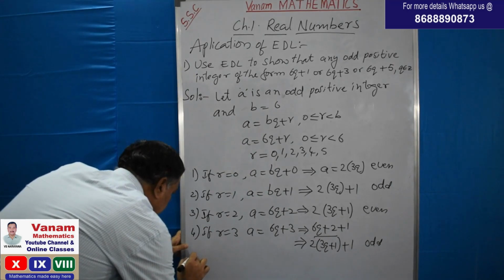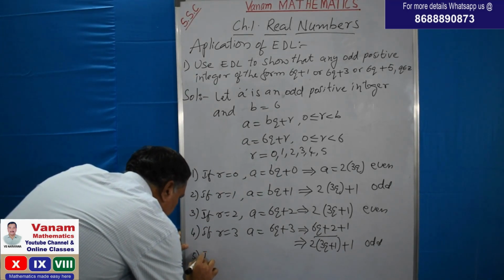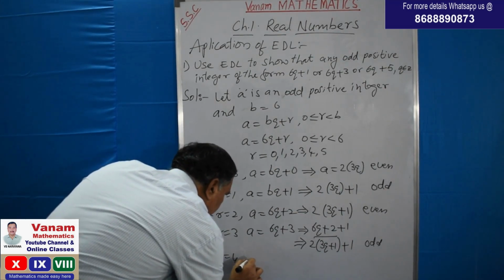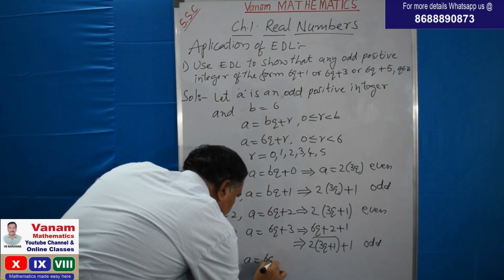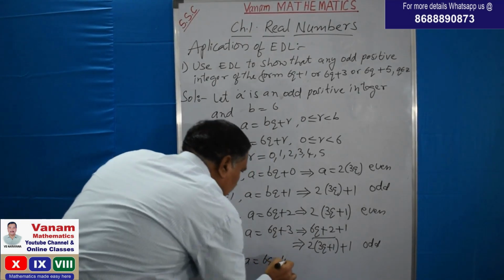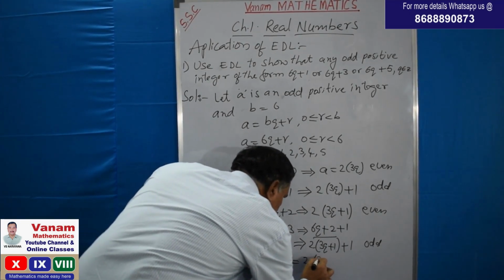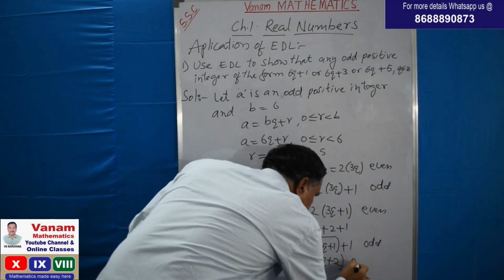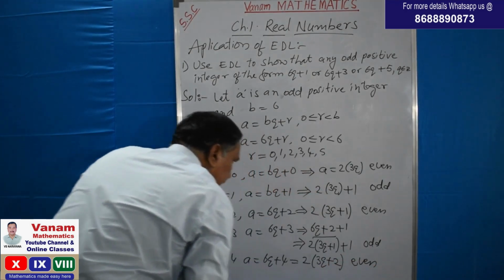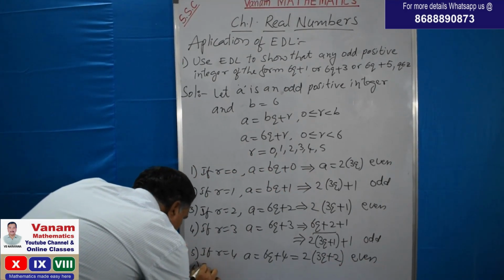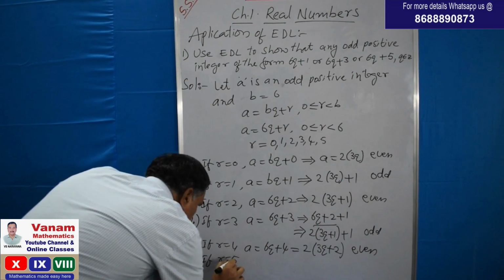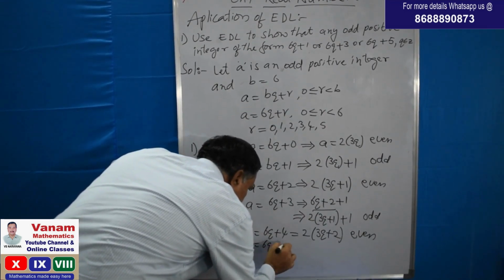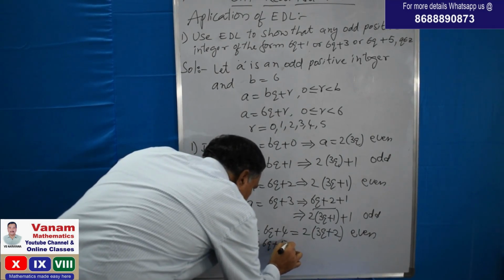So the same way, fifth one, if r is equal to 4, A is equal to 6q plus 4. Now let us take 2 common here. 2 into 3q plus 2. So multiple of 2, it is an even number. The last one, if r is equal to 5, A is equal to 6q plus 5.